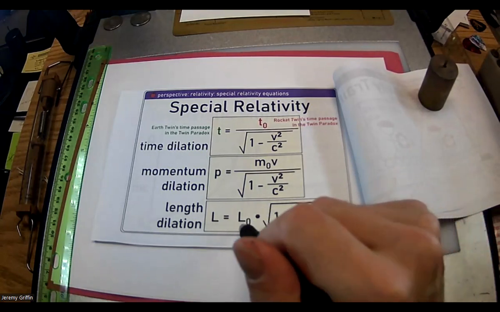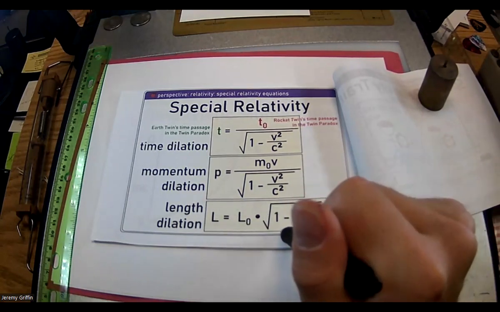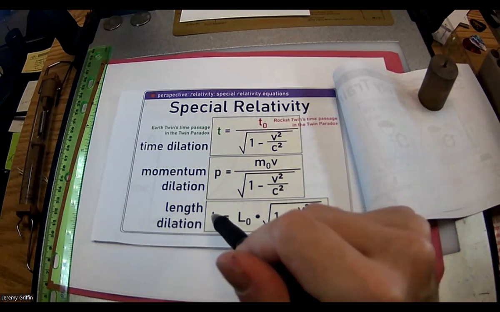So if you start off with any rest length and you multiply by something between 0 and 1, does that make you longer or shorter? Shorter. It's got to be shorter, right? Which was the opposite of that answer choice.